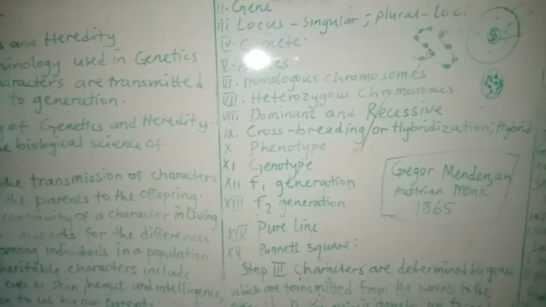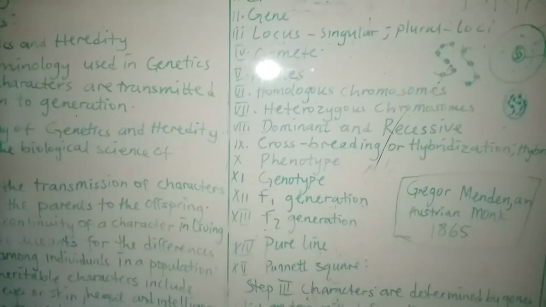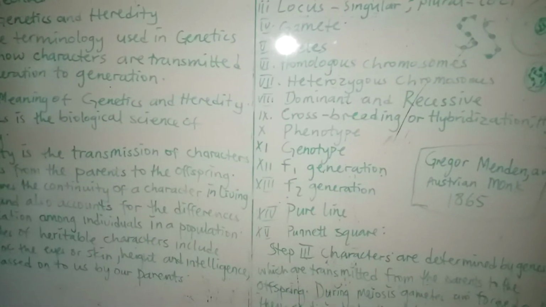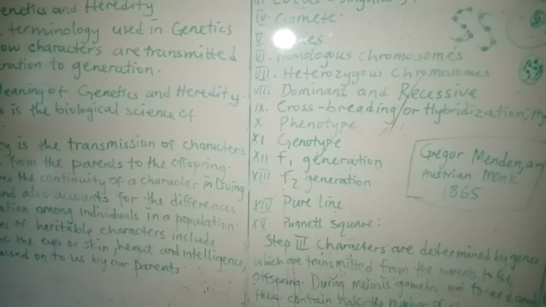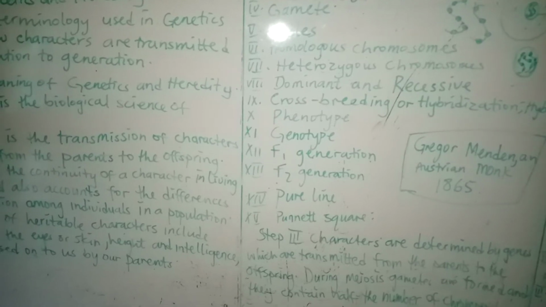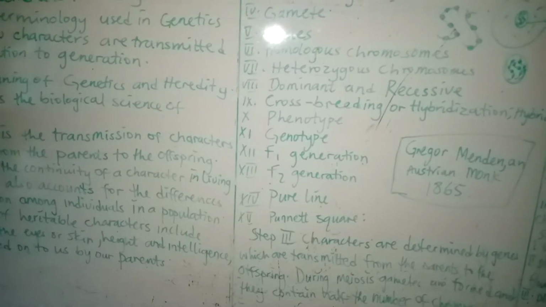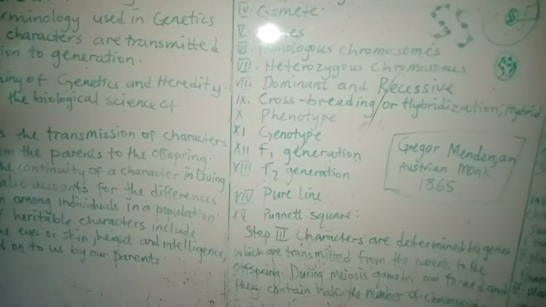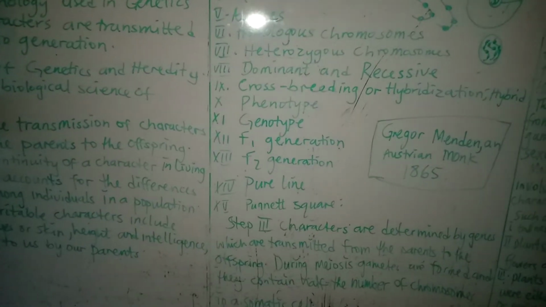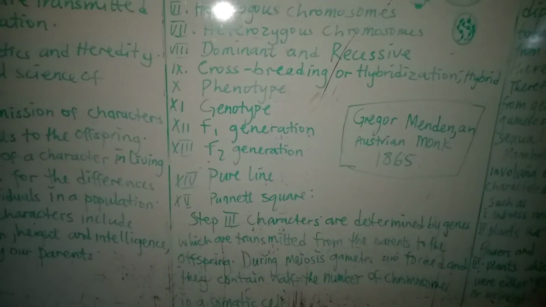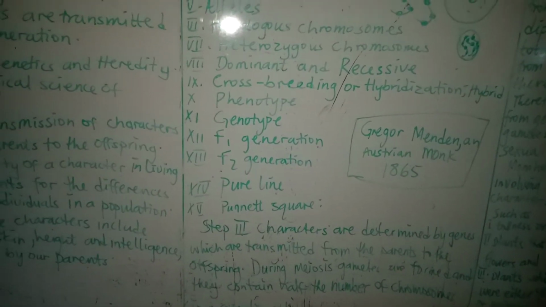Alleles are characters such as tallness or dwarfness, when we look at plants, or even greenness and yellowness of seed. So when we say allele, we are looking at a particular character. Alleles are characters such as tallness and dwarfness, greenness and yellowness of seed.